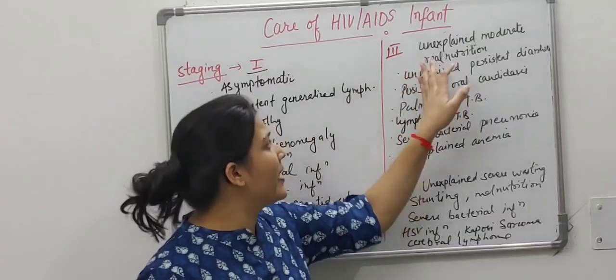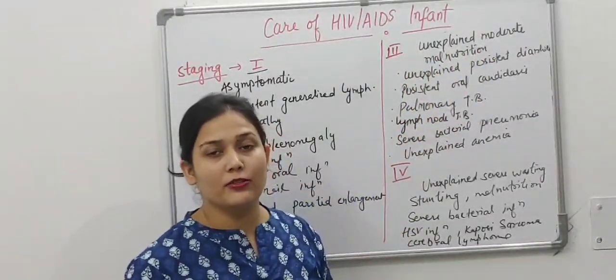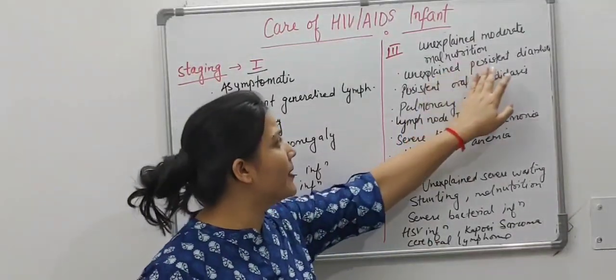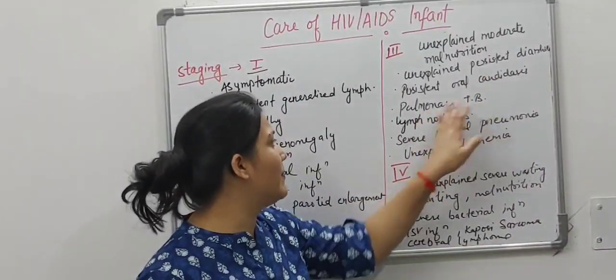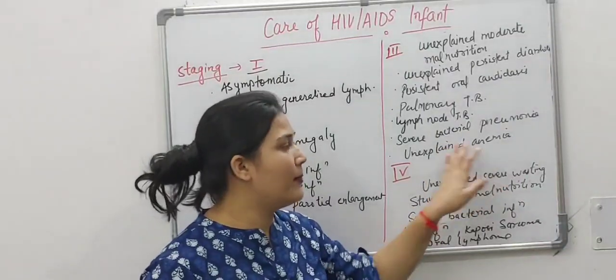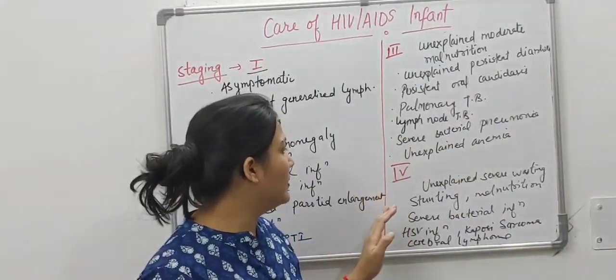In stage 3, there will be unexplained moderate malnutrition. Unexplained persistent diarrhea, persistent oral candidiasis, pulmonary TB, lymph node TB, severe bacterial pneumonia, and unexplained anemia will be there. We will categorize it into stage 3.